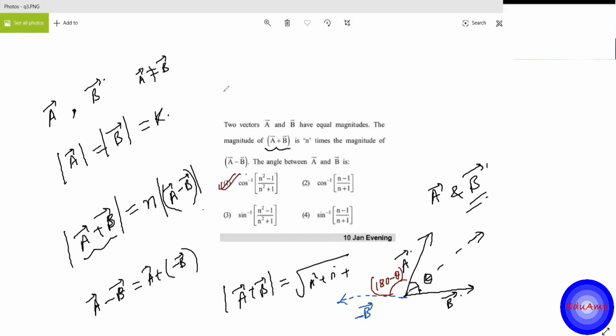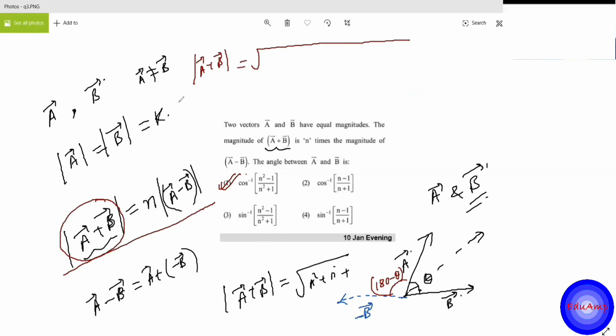Okay. So now this is what? This is the statement that is given. So let's see this one. This is what? The resultant of A and B. So I can say the mod of A plus B. This is what? The magnitude of the first one. So the magnitude I have taken as K. So this is K square plus the magnitude of B is also K. So K square plus 2K square cos theta.